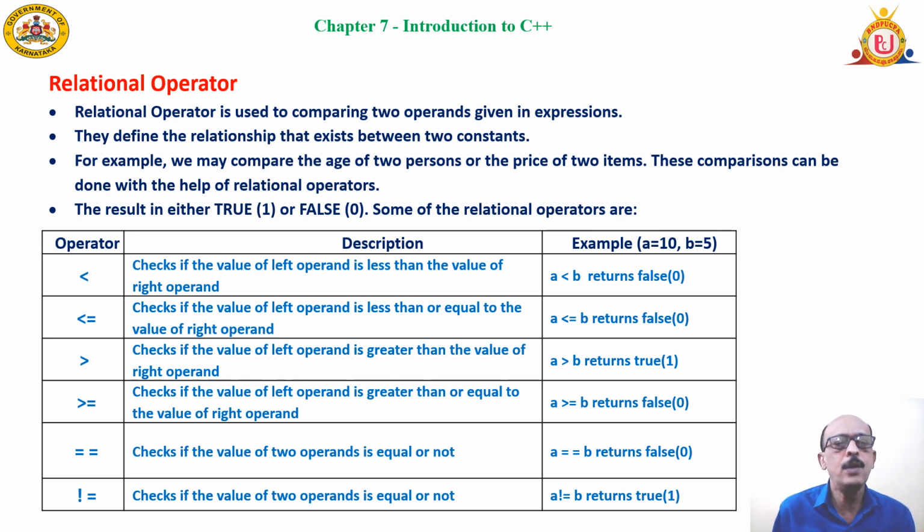Relational operators. These operators are basically used for comparison, to check for a condition, if A greater than B, if A greater than C, or less than or equal to C, like greater than or equal to C. The operators are given there: less than, greater than, less than or equal to, greater than or equal to. Two times you need to use that equal to symbol. Not equal to, of course, is the exclamation mark with the equal to symbol. Fine. These operators produce true or false, 1 or 0. True means 1, false is 0.